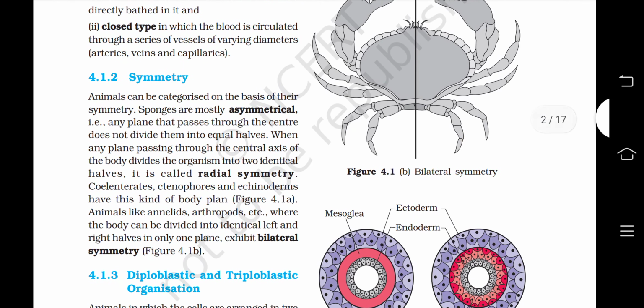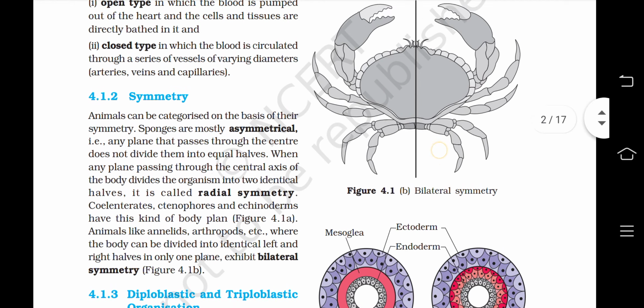Now we talk about the symmetry. Animals can be categorized on the basis of their symmetry. Sponges are mostly asymmetrical, that is, any plane that passes through the center does not divide them into equal halves. When any plane passing through the central axis of the body divides the organism into two identical halves, it is called radial symmetry.